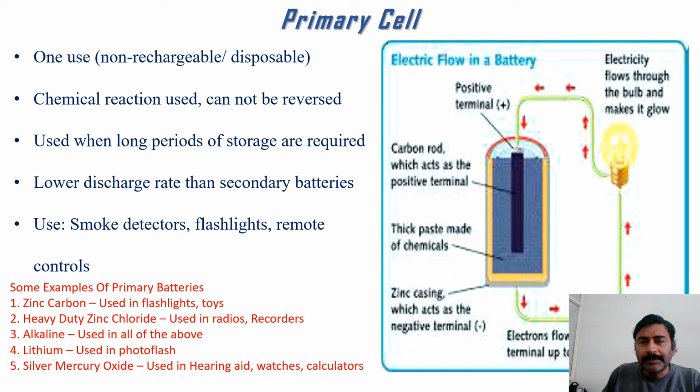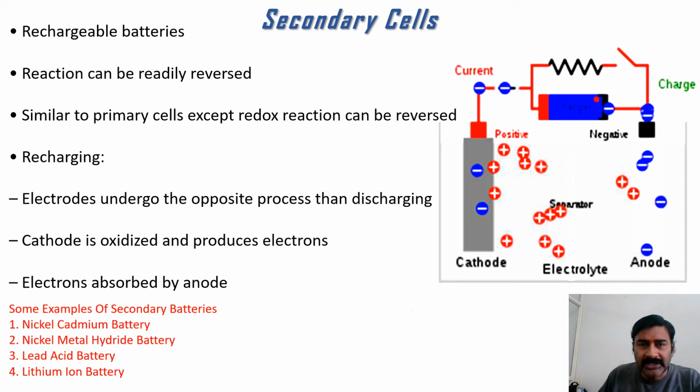So this is about primary cell. I will not discuss more about it. Let me come to the secondary cell directly. These are actually rechargeable batteries. The reaction can be readily reversed. Similar to a primary cell, except the reaction can be reversed. While recharging, the electrode undergoes the opposite process of discharging.